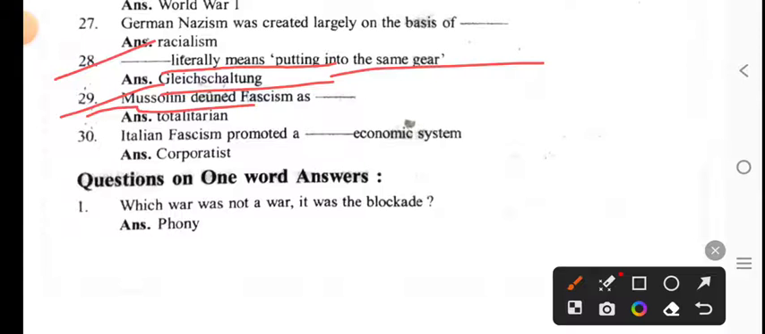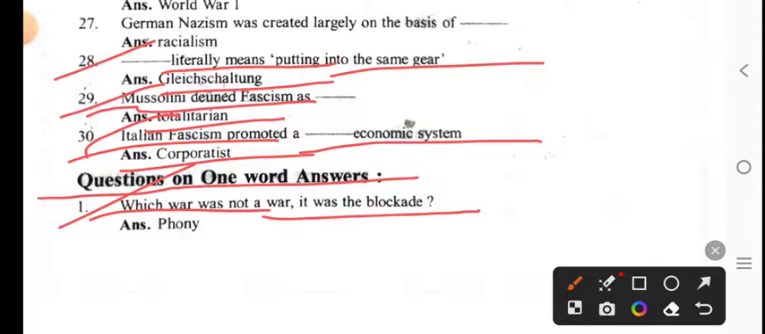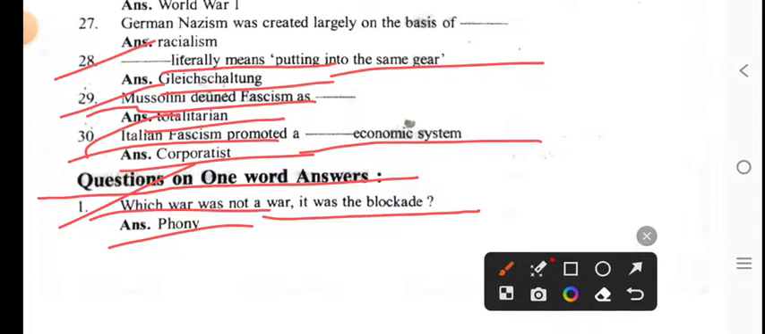Mussolini deemed fascism was totalitarian. Italian fascism promoted a corporatist economic system. Now we discuss one-word answer questions. Which war was not a war, it was a blockade? The Phony War.